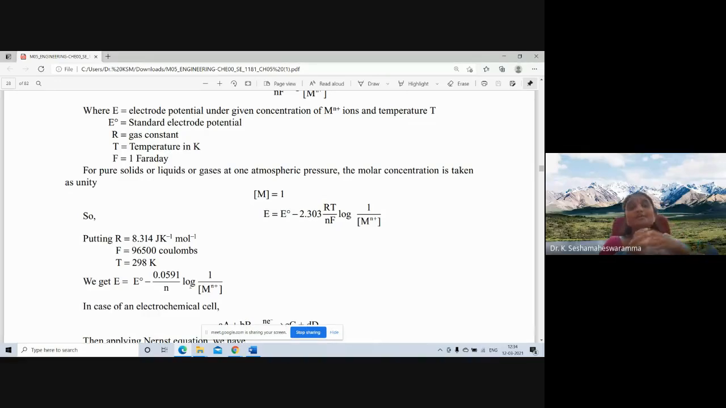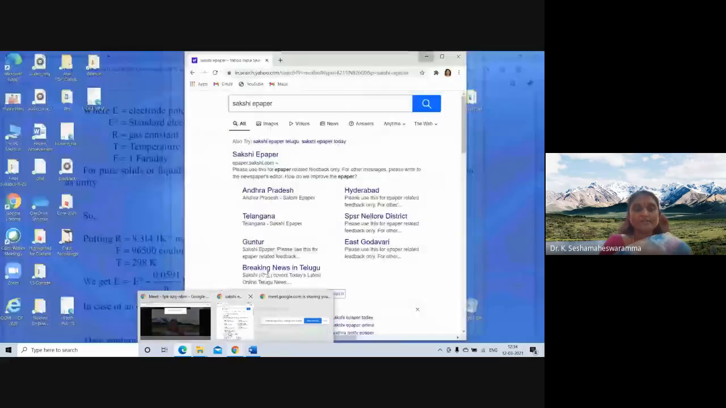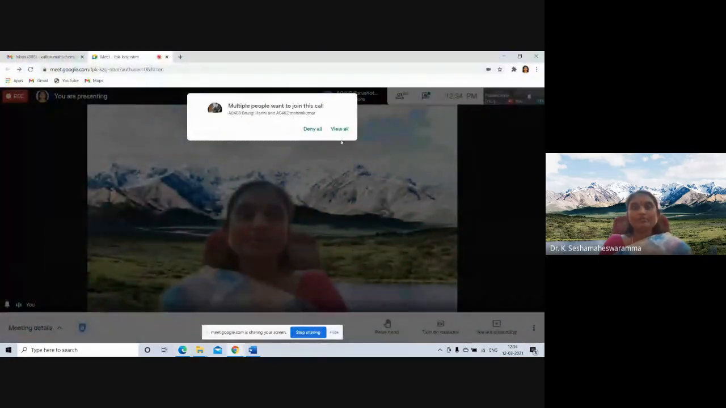In future problems, and in reference electrodes, wherever they come up in problems, you have to remember the Nernst equation, these two Nernst equations. This is very, very important.